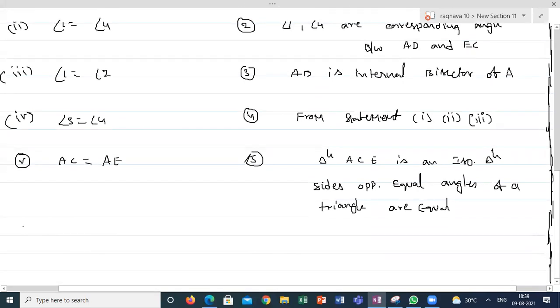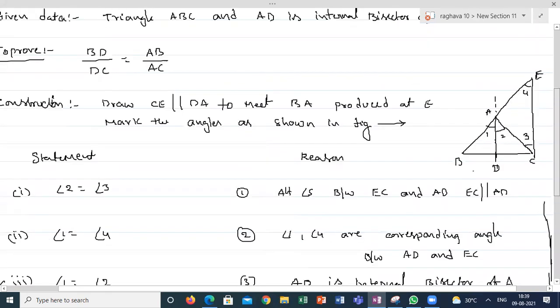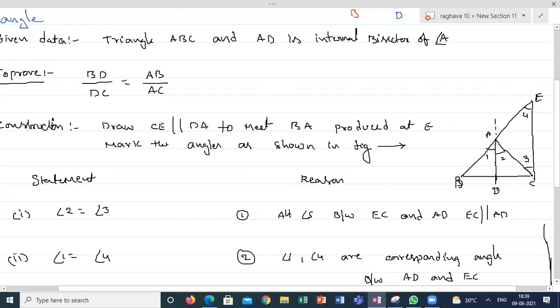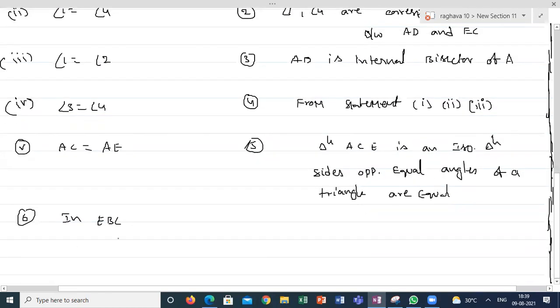So, if AC is equal to AE, the sixth point, finally concluding, in triangle EBC. See here, this is triangle EBC, the whole big triangle I'm taking, and we constructed the line DA parallel to CE. For reference, I'm drawing here A, B, C, D, E, and the construction is that DA is parallel to EC.